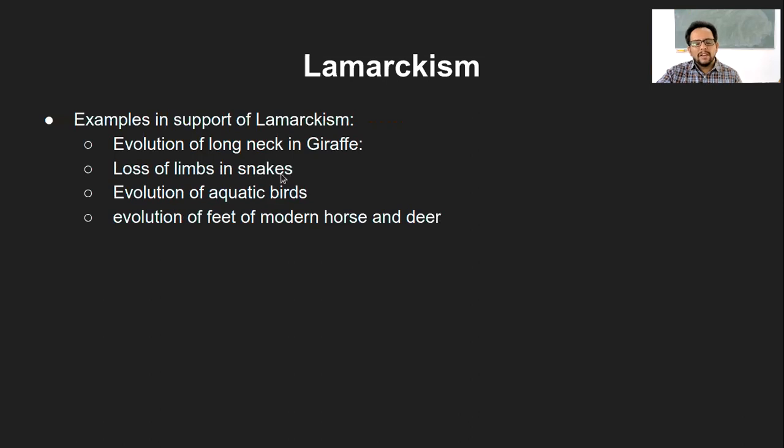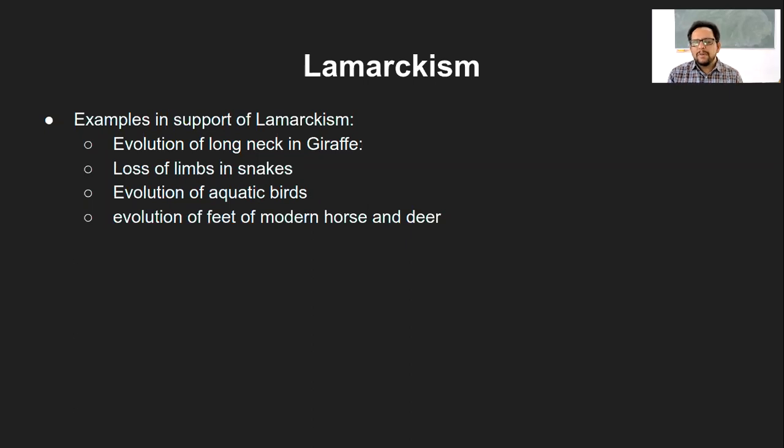So that is another example. We know that snakes have evolved from the reptiles category, or the earlier reptilian species, which had four limbs. Now snakes don't have any of the limbs. So over the process of evolution, because they started crawling, and for crawling there was no need of the limbs, the limbs were lost over the time of evolution.